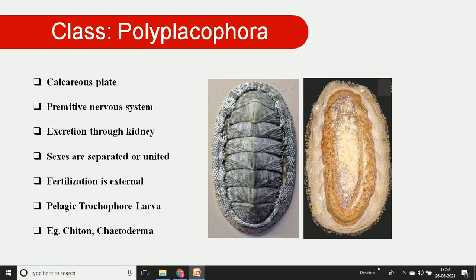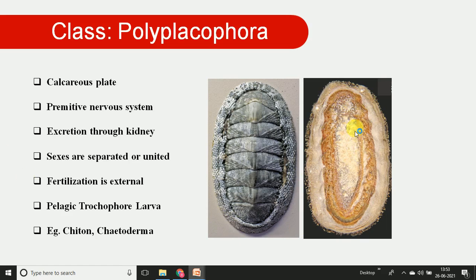These are examples of Polyplacophora. The simple meaning of Polyplacophora is the presence of many plates united together to form a protective covering. You can look at this structure here. We see this small opening, and this is the mouth.